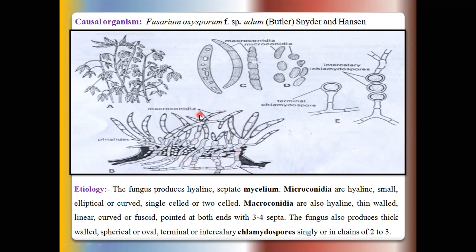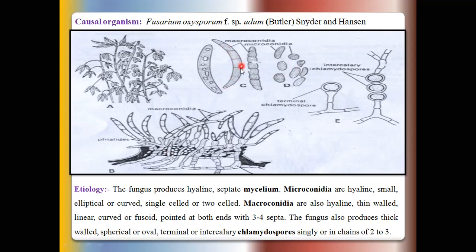Okay, so in Sporodochium fruiting bodies, two types of spores are produced, that is, one is macroconidia and the other is microconidia. So this is the macroconidia. Macroconidia is always larger than the microconidia.